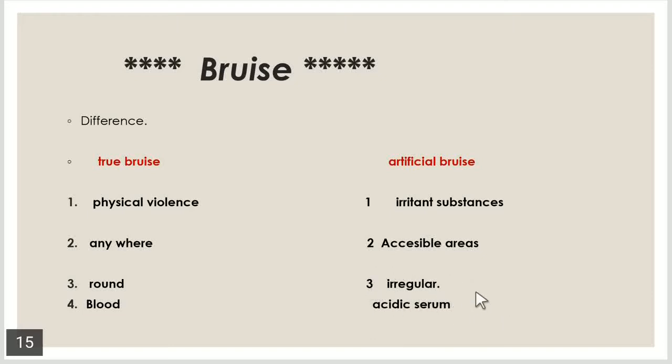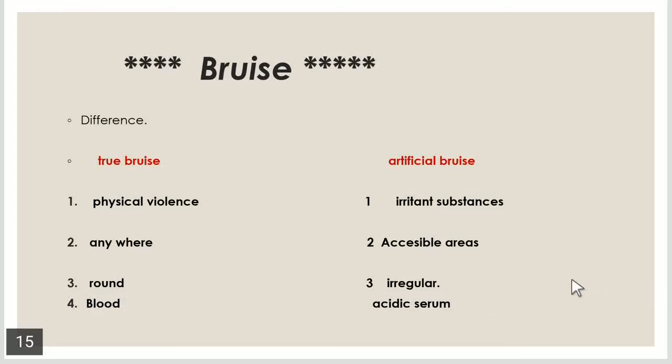Its margins are irregular, but in most cases of true bruise, its shape is round. And the most important difference: a true bruise is due to extravasation of the blood. It is due to a movement of the blood out of the vessels and its accumulation into the tissues. So it always contains infiltrated blood.